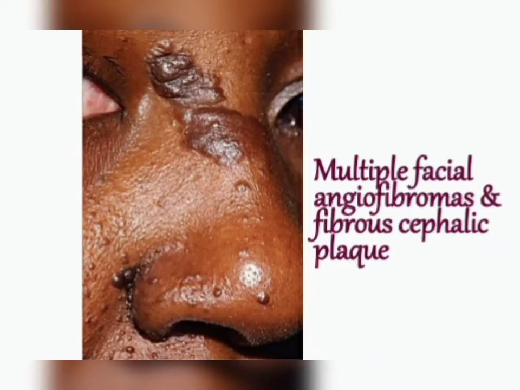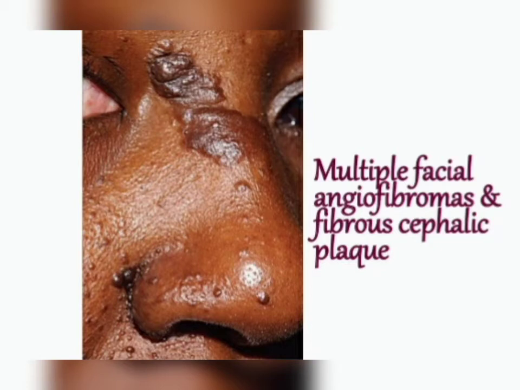Now, can you appreciate this? What is this? This is angiofibroma. You can see multiple angiofibromas on the face of this patient, along with a fibrous cephalic plaque on the base of the nose. You can see here the fibrous cephalic plaque and small angiofibromas.